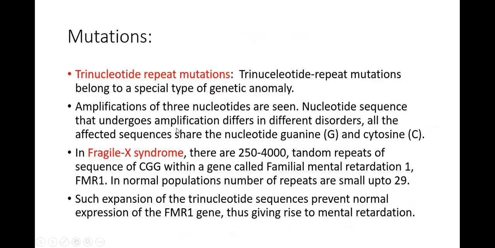What is trinucleotide repeat mutation? Normally in one gene, for which I have given the example of the FMR1 gene, there are only 29 tandem repeats of cytosine guanine guanine. But when they become more than that, more than 250, then a person is going to suffer from Fragile X syndrome, which is a genetic disorder in which severe mental retardation is seen.